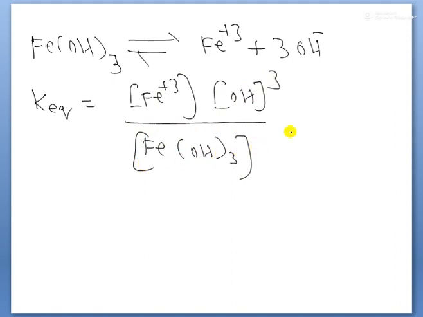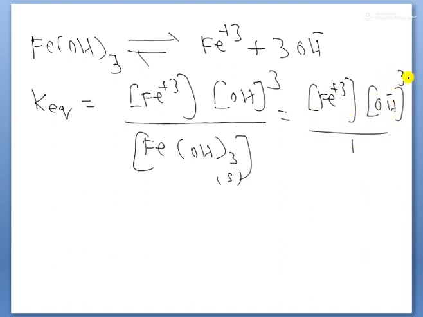Okay, children. Here ferric hydroxide is in the solid state. That's why it can be taken as 1 unit. But the remaining Fe plus 3 and OH minus ion concentration to the power of 3 divided by how much? 1 only, because a solid's concentration should be taken as 1 unit, children. So now when the hydroxyl concentration decreases by how many times? 1/4 times. Therefore the equilibrium constant K equilibrium is equal to the concentration of Fe plus 3,